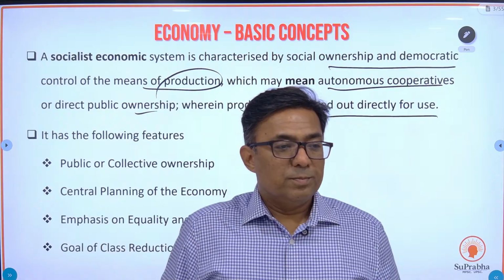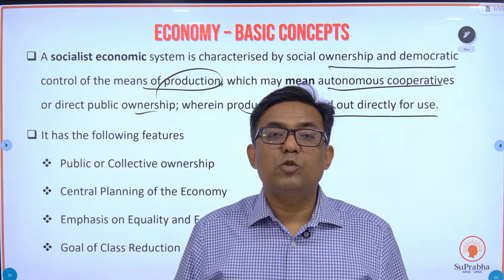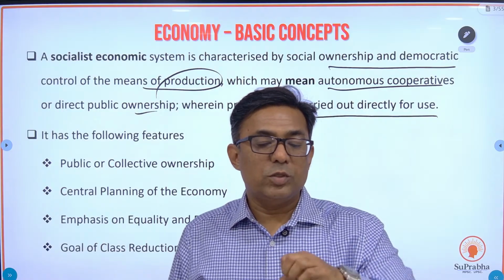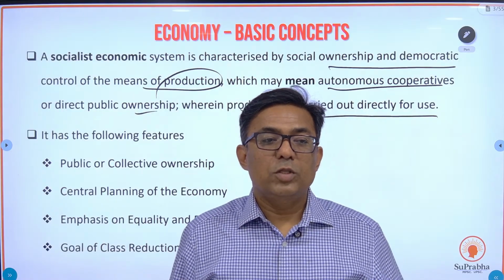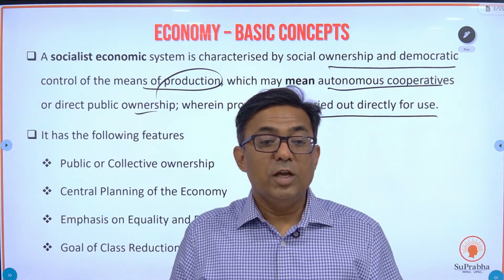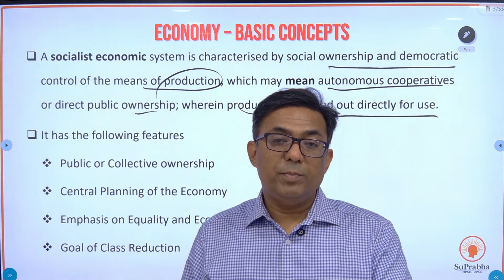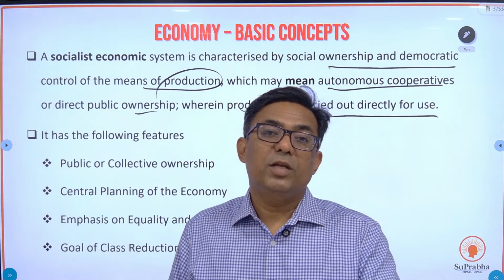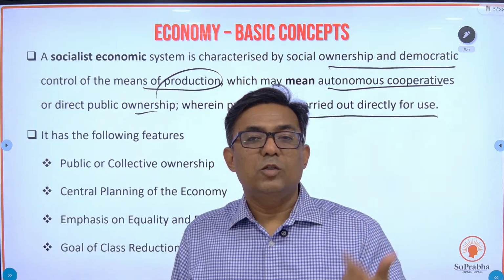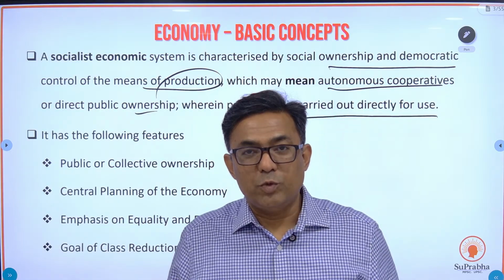Suppose this is the class. Okay, this is a class, and this class is a country, and it's a socialist economy. So what will the government do? How many students are there? 50 students are there. So this economy has got population size 50. Government will then produce only for consumption. So 50 people, what do they need? They will need something like 100 to 200 pairs of shirts. Okay, so 100 pieces of shirts, 200 pieces of shirts will be manufactured, and it will be distributed.